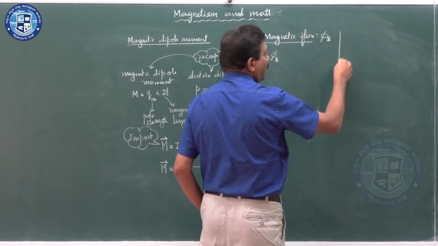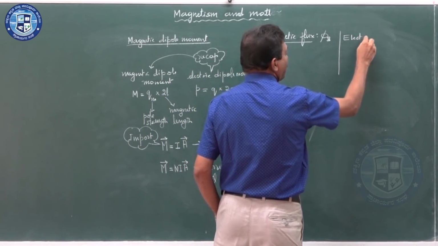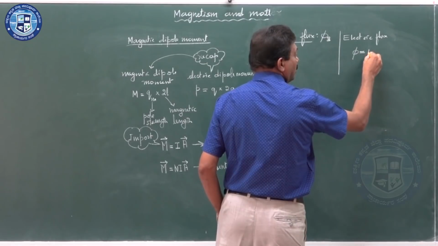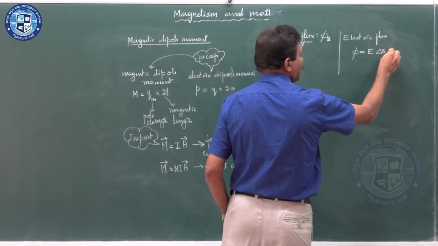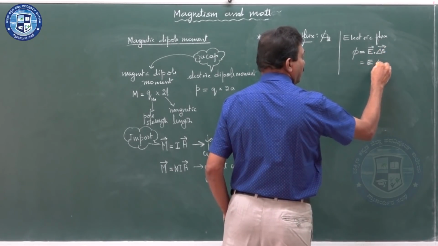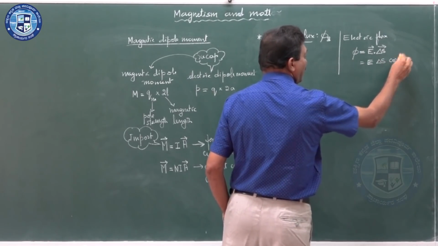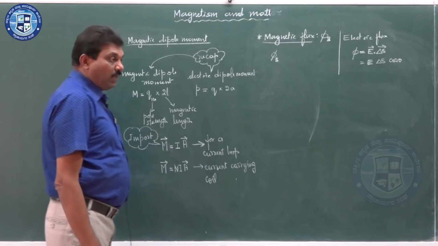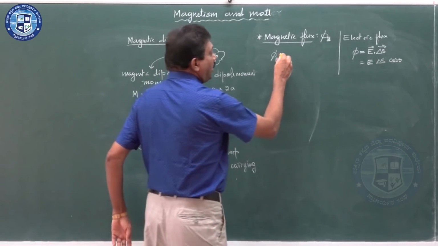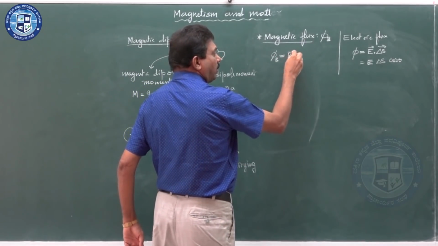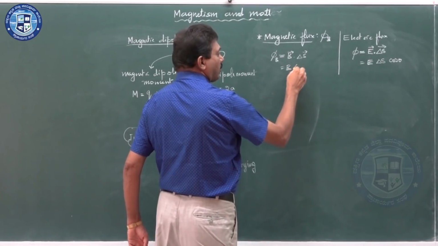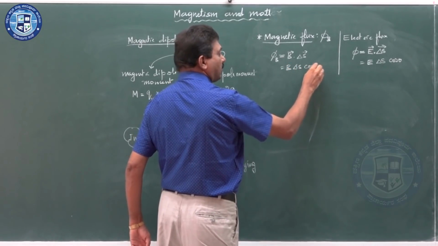What formula did we have for electric flux? Just a recap. The electric flux formula was phi is equal to E dot delta S. Taking the dot product between them, you got E delta S cos theta, where delta S is the small area in which the electric field is uniform. Now, similar to that, for magnetic flux, instead of E you have to take B. So it will be B delta S cos theta.